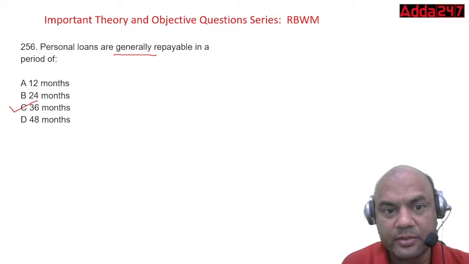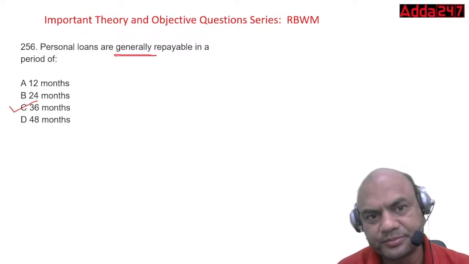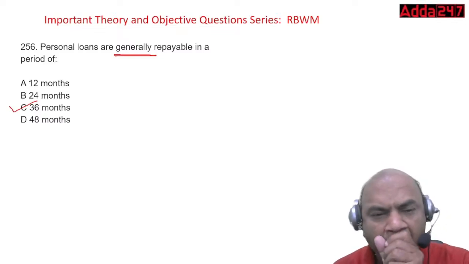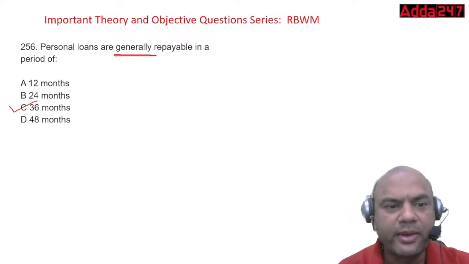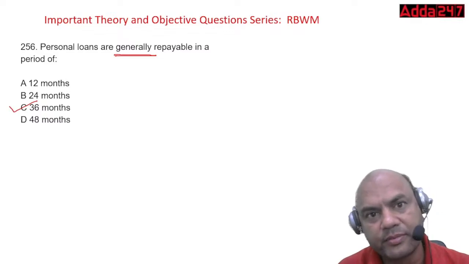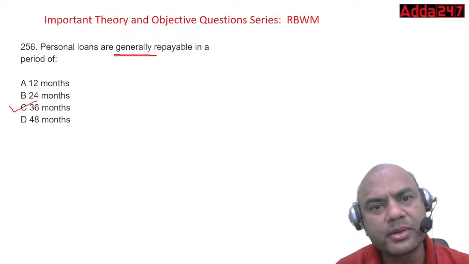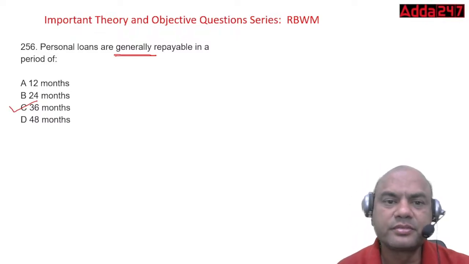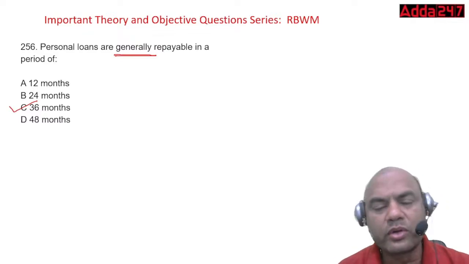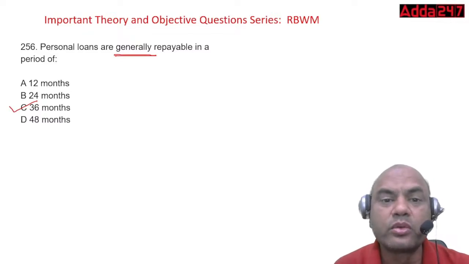What do 90% of the banks do? 90% of the banks do it for 36 months. Okay. 10% here and there are always a difference, right? Some banks give the repayment period of 12 months also in PL. You check the credit card companies now. All the credit card companies are giving personal loans now. They are giving it for 6 months also. Okay. So you can design your own product nowadays. There is nothing written rule as such.